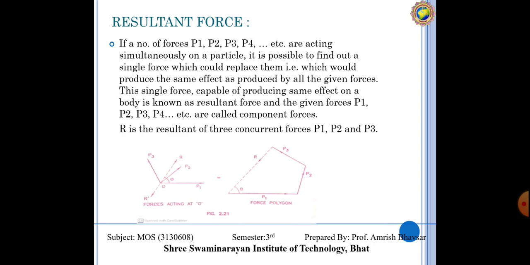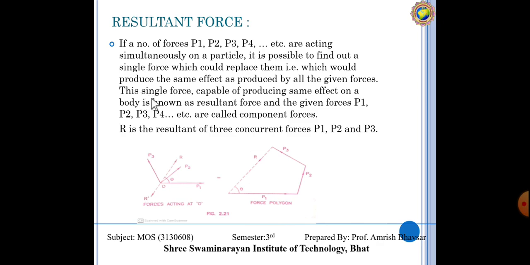So let me explain what resultant force is. If a number of forces P1, P2, P3 and P4 etc. are acting simultaneously on a particle, it's possible to find a single force which could replace them, that is, which would produce the same effect as produced by all the given forces.